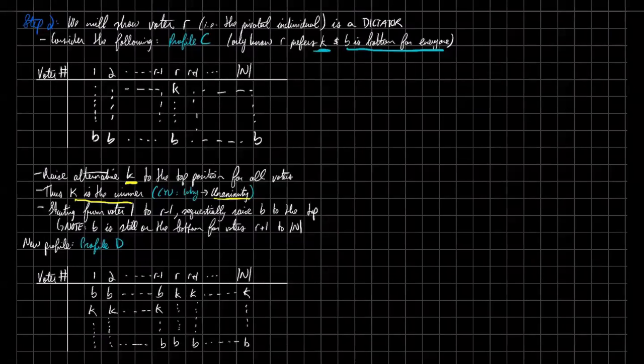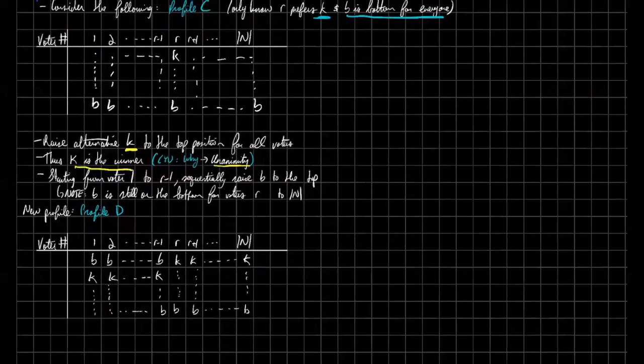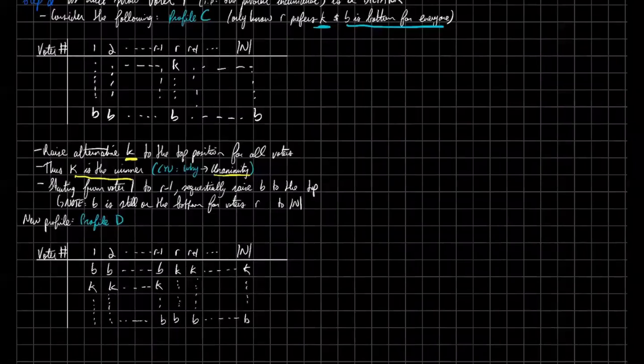So now let's start sequentially from voter 1 and only go up to voter R-1. We're going to raise Donald Trump to the top. So this is hinting at what we wanted to do in the original high-level overview. And so what is this going to look like? Well, Trump is still going to be on the bottom for voters R to N, because we're only raising it for the first 1 to R minus 1 voters. So this is actually going to look like this profile.